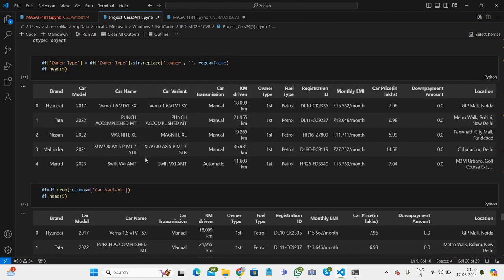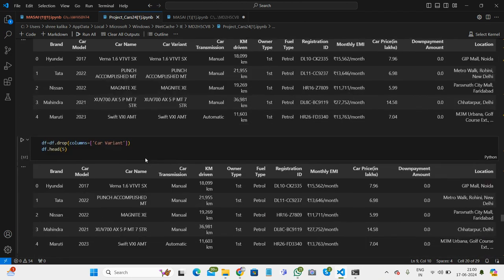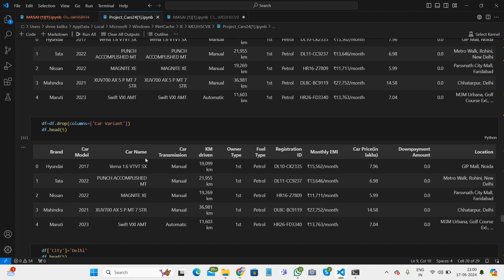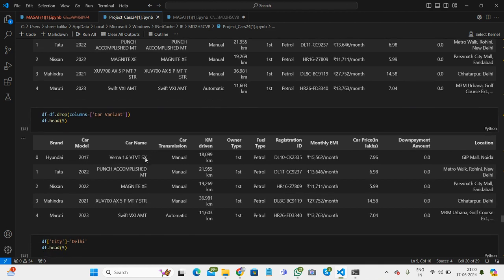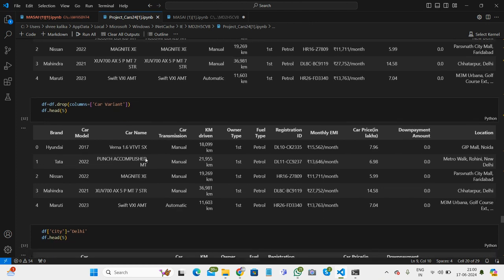After that, when we were trying to scrape data, the car variant column gave so much problem, so we will drop this column. By using the drop function we drop this column, and after dropping we show the top 5 rows with head.